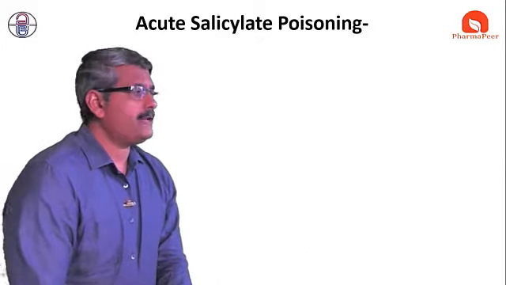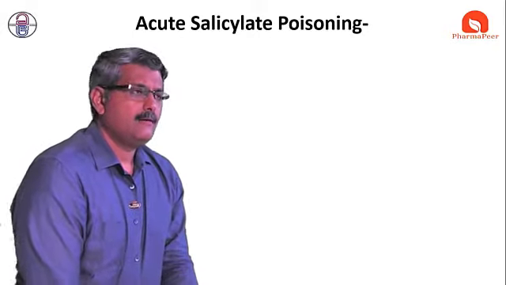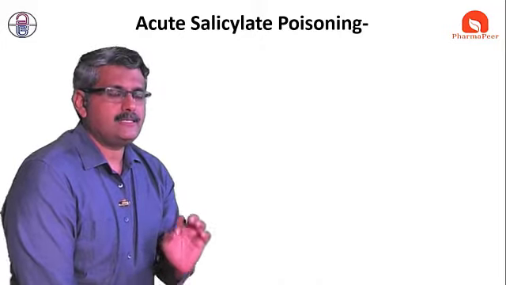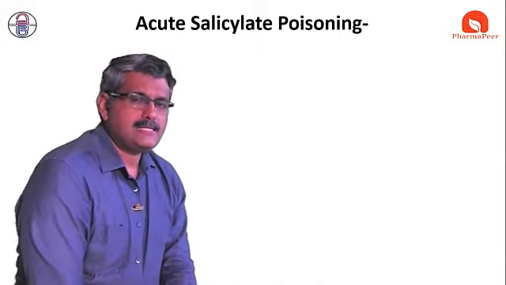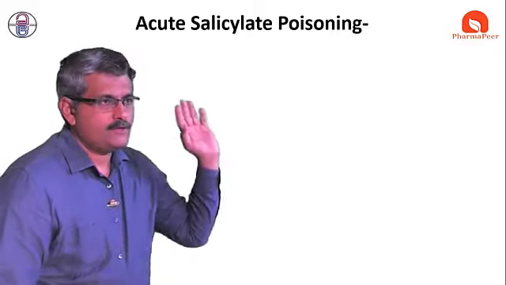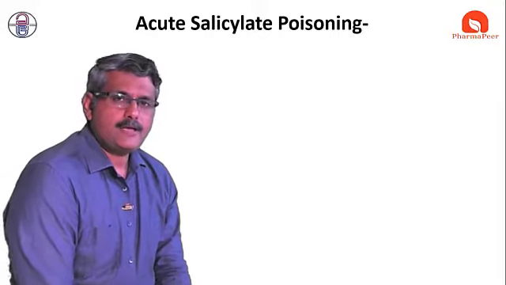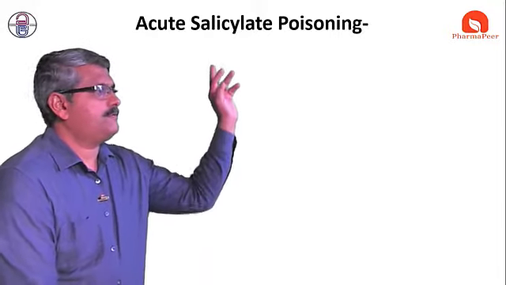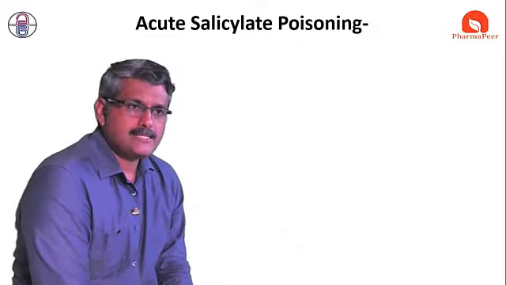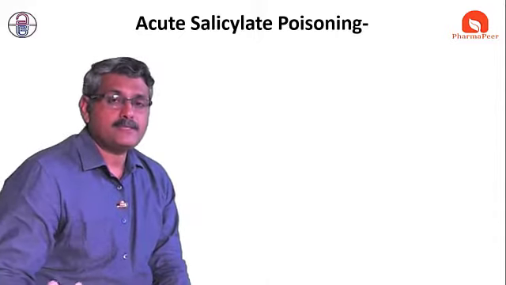A very commonly used NSAID is a salicylate. It's salicylic acid, salicylate. Aspirin is acetylsalicylic acid. This acetylsalicylic acid can possibly cause poisoning. So in this chapter, the important points are the classification of NSAIDs and the poisoning of salicylate: how salicylate poisoning occurs and how it is treated.